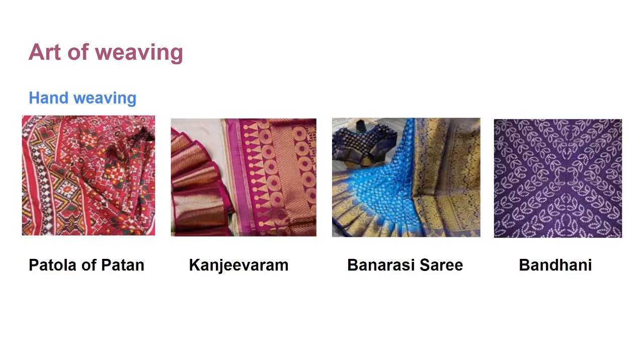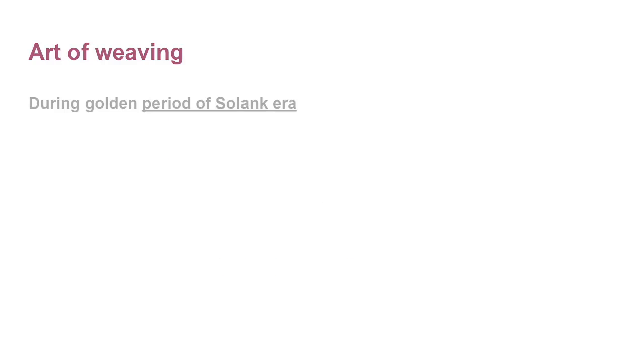Now, there is one difference between Kanjivaram sari and Banarasi sari. Kanjivaram sari is famous in South India, whereas Banarasi sari is famous in North India. And besides that, in a Kanjivaram sari, golden thread is used for weaving designs, whereas in Banarasi sari, jari is used. During the golden period of Solanki era, Gujarat has progressed in this field.